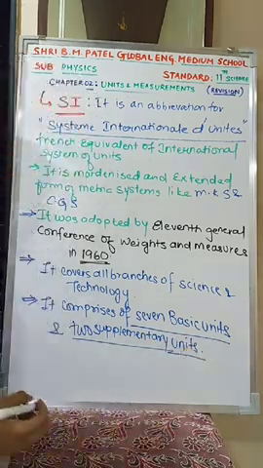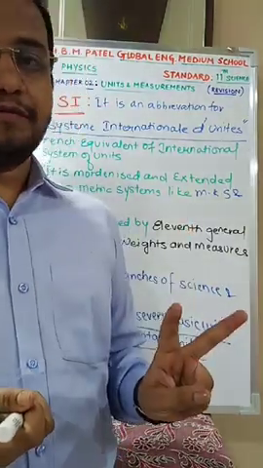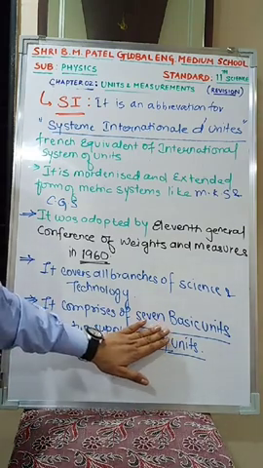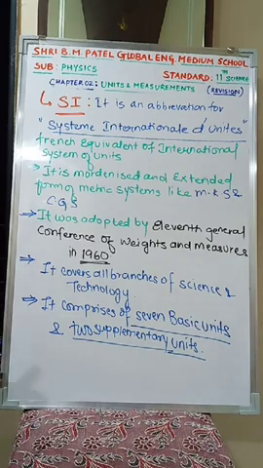Is this clear? There are 7 basic quantities, 7 basic units, and there are 2 supplementary quantities which have 2 supplementary units. Now let us see which are the 7 basic quantities and which are these 2 supplementary quantities.